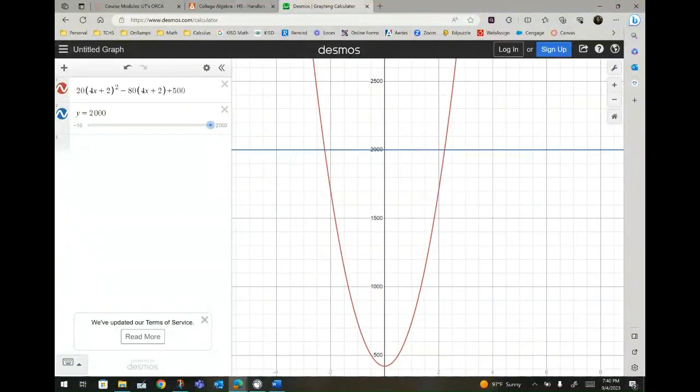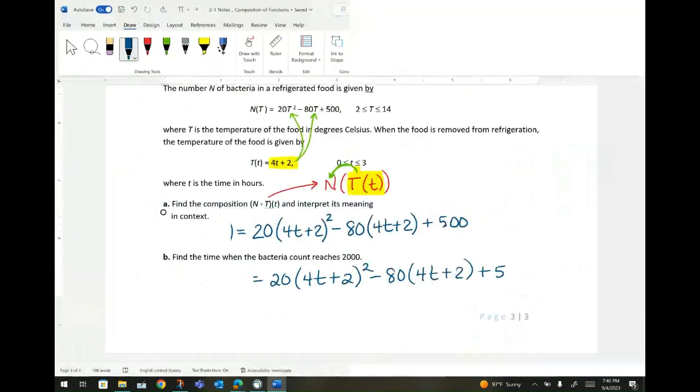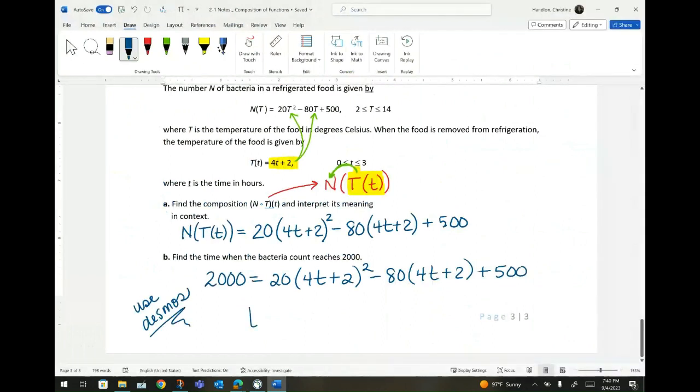So where is this graph intersecting? Well, it intersects right here at negative 2.222 and at positive 2.222. So the t-value, the time in hours, is going to be 2.222, repeating, hours.